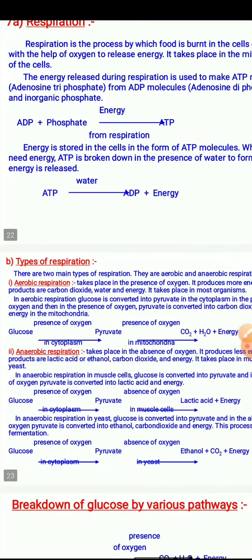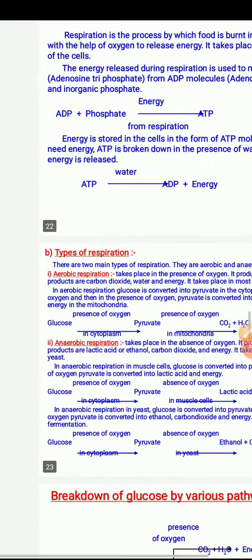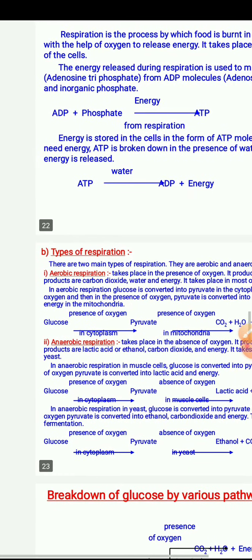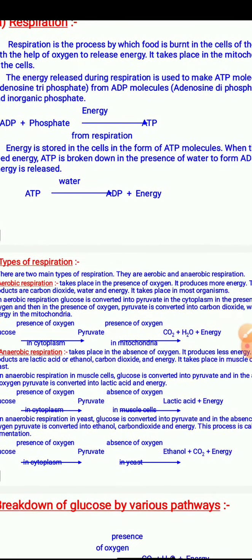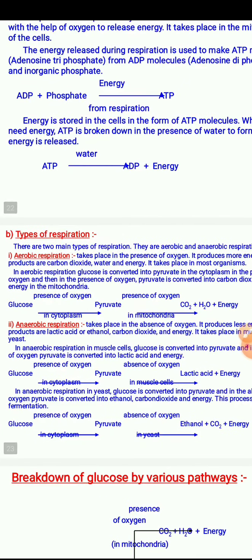In aerobic respiration, glucose is converted into pyruvate in the cytoplasm in the presence of oxygen, and then in the presence of oxygen, pyruvate is converted into carbon dioxide, water and energy in the mitochondria.